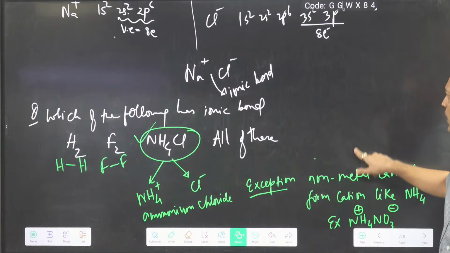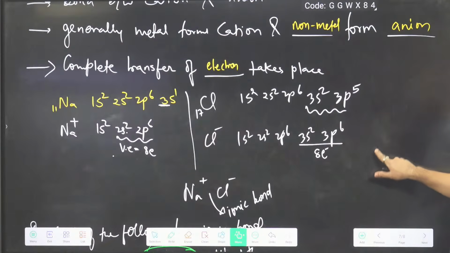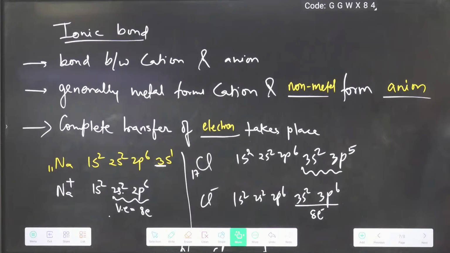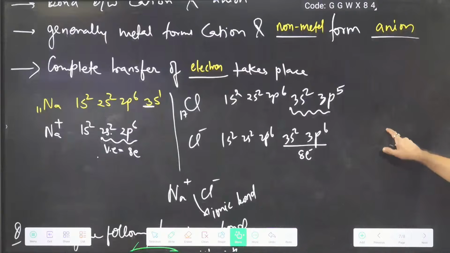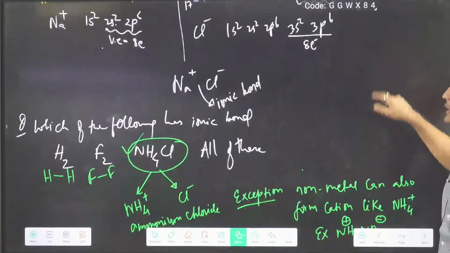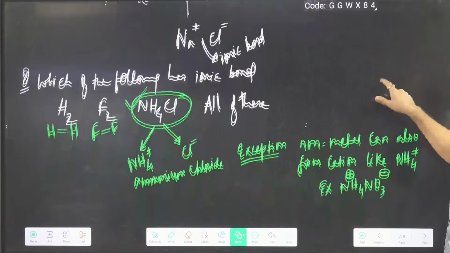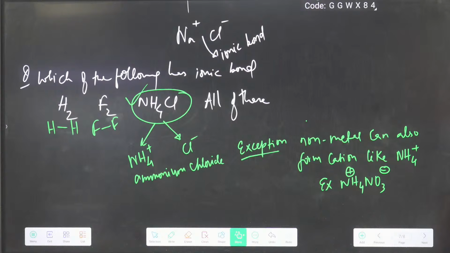I told you about ionic bond. Ionic bond, loss of electron, complete transfer, metal, non-metal generally. Then I told you that non-metal is not compulsory. Non-metal can also form cation.